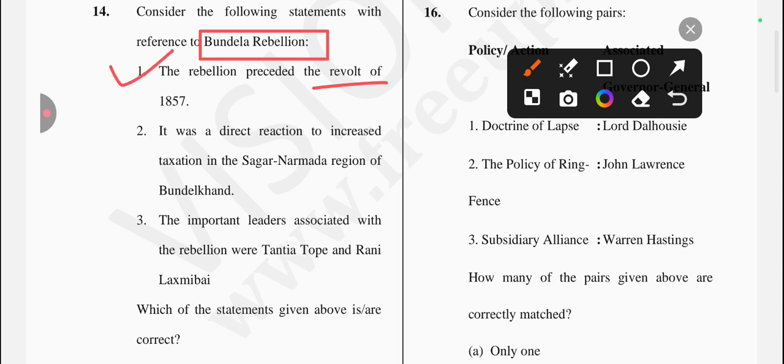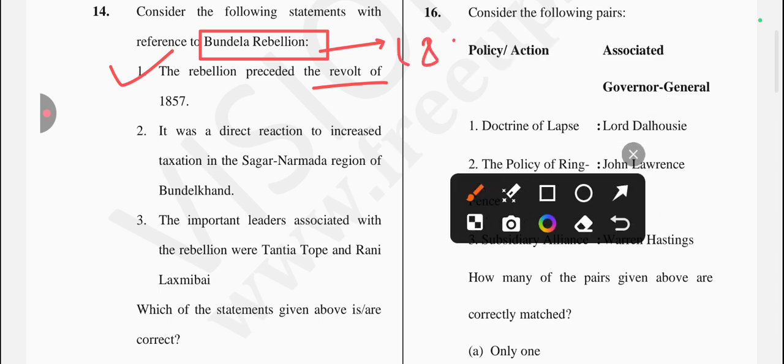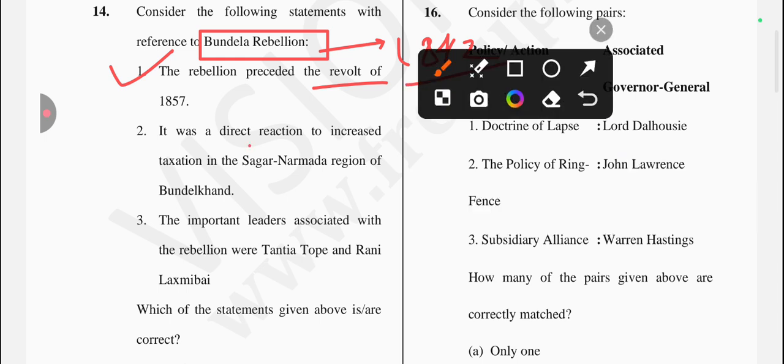Yes, it's a correct one. And if we are talking about Bundela rebellion, it happened in 1842. Okay. So next one is it was a direct reaction to increased taxation in the Sagar Narmada region of Bundelkhand. Yes, it's also correct.